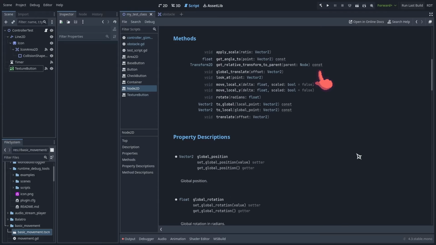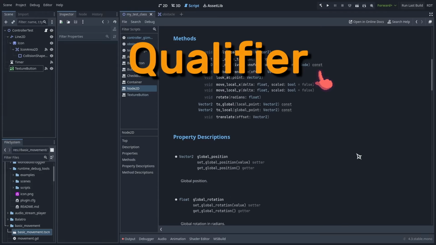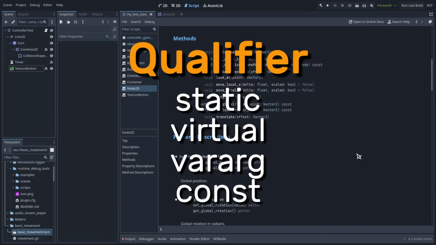This gray text next to a method is known as a qualifier. It's a label that gives us information about the nature of the method. There are a couple of different qualifiers that you'll see when looking through the docs. Let's look at each one.